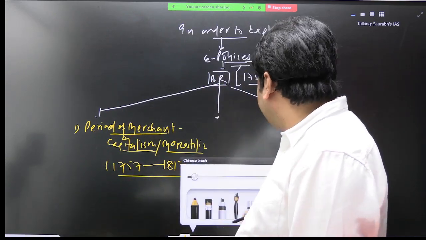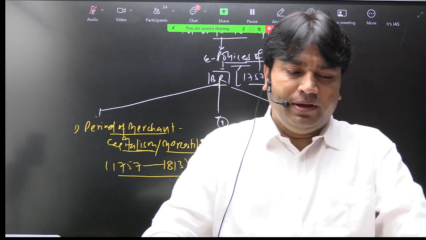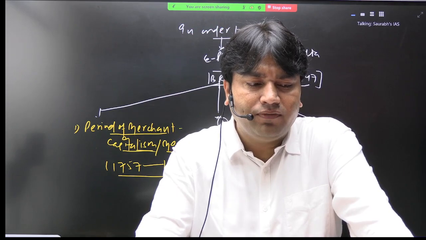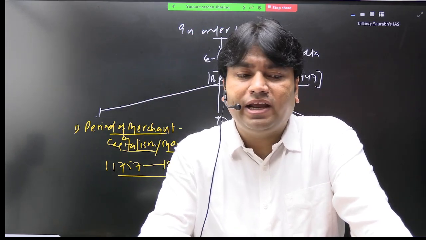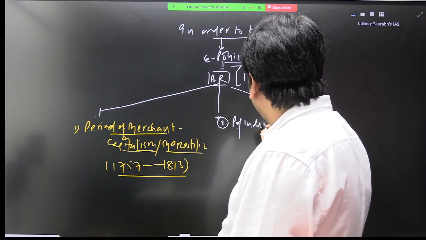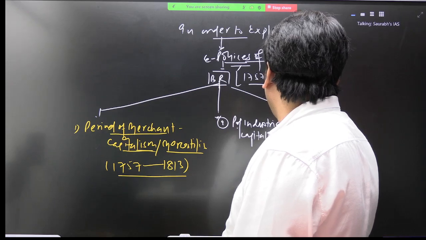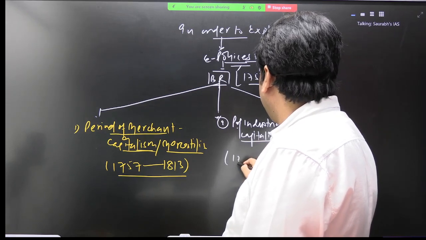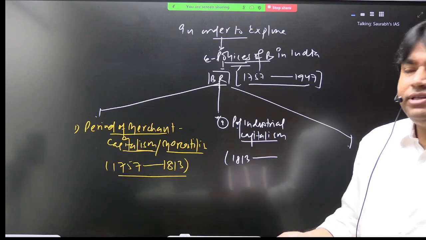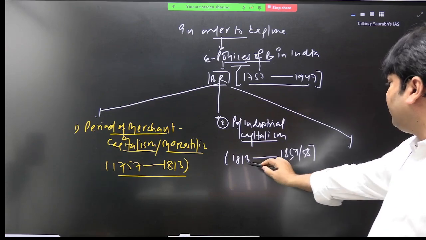Now, the second phase, write this. First phase आपने लिखा. The second phase is the period of industrial capitalism. Period of industrial capitalism. And the time period is 1813 to 1857 or 58. This is the time period.